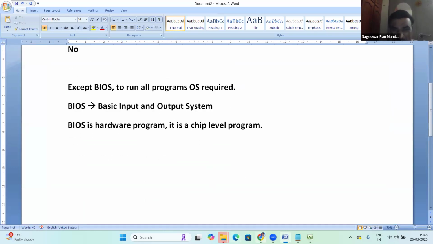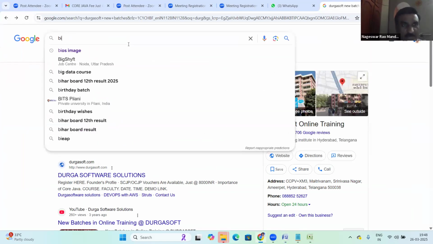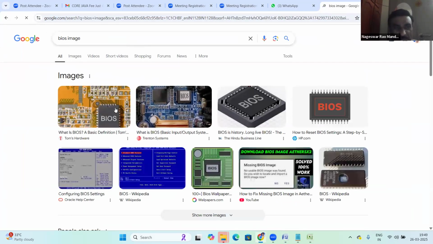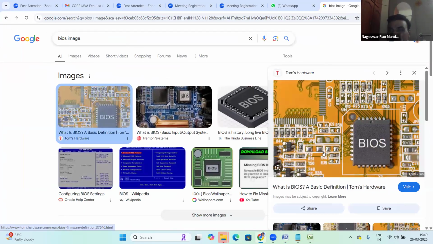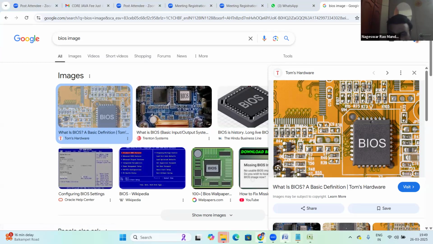In your computer, there is a BIOS. See that? So this is BIOS. See the motherboard, right? In the motherboard, there is a BIOS. BIOS is one chip. This BIOS chip contains some program, the BIOS program. What is the task of this BIOS? What will it do? BIOS is responsible to boot your operating system.